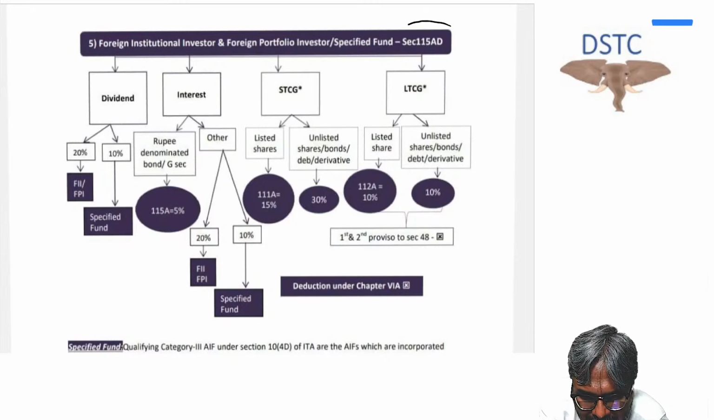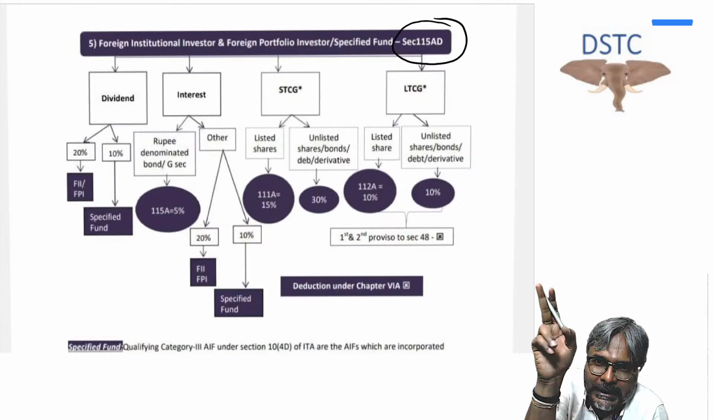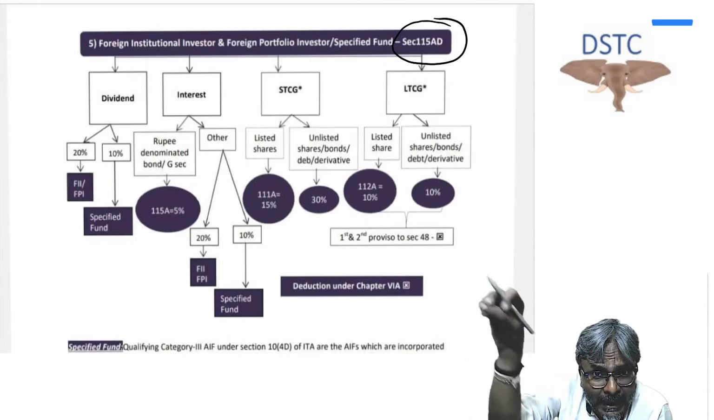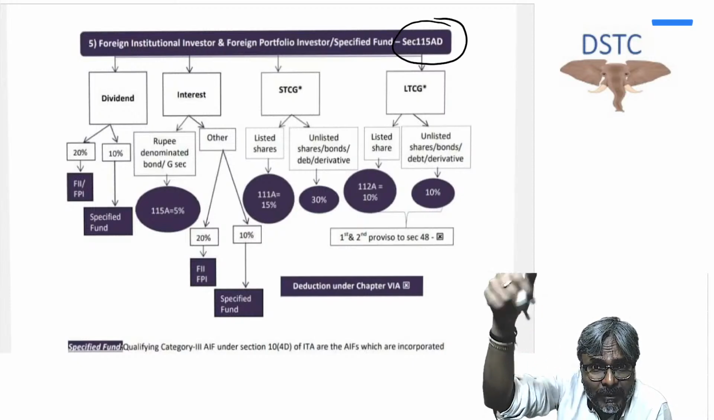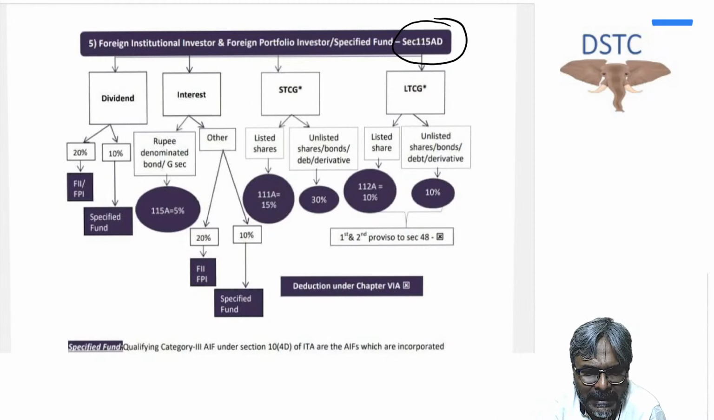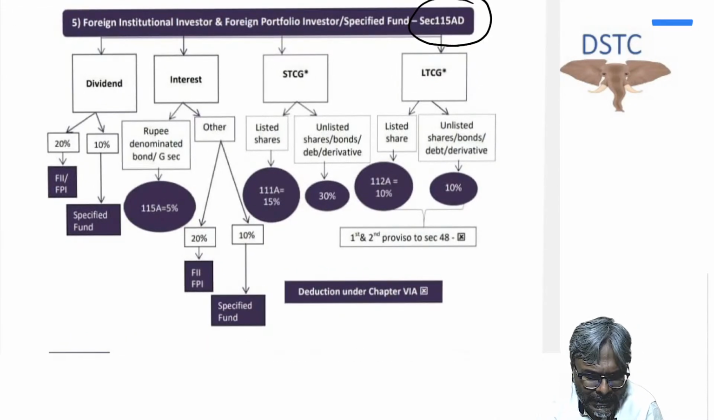Students, just remember this section number 115AD. Sometimes they may say calculate the tax for this company as per 115AD. This is also a possibility. If they may not tell you FII, they may refer to 115AD. In that case also, you should know that this is the rate of tax that is applicable. Is that clear to all of you, students? Let's quickly run through this particular rate.